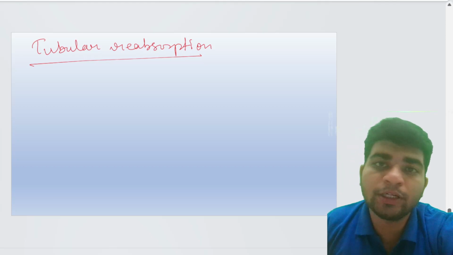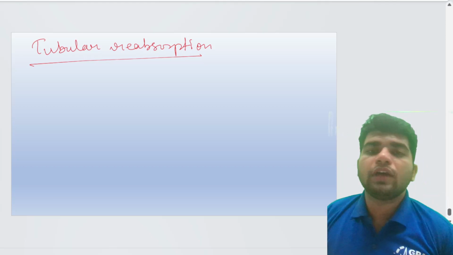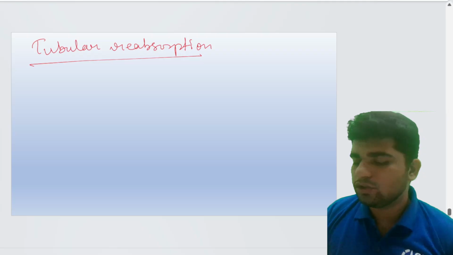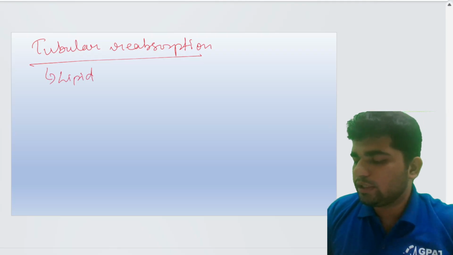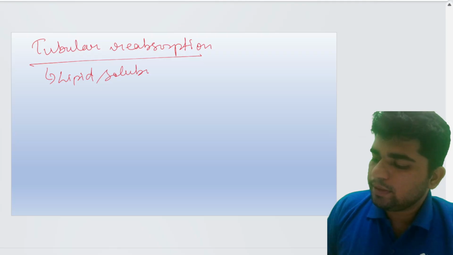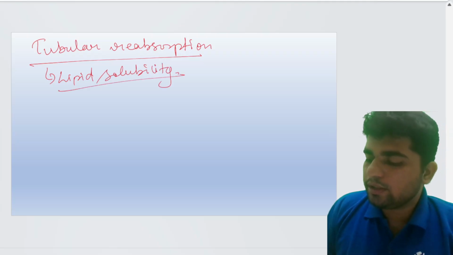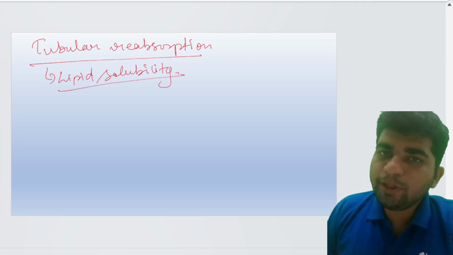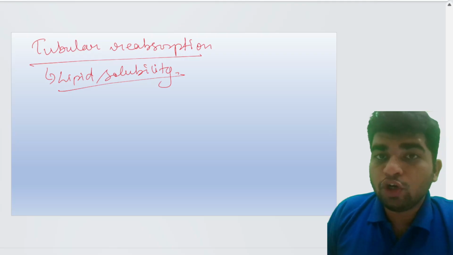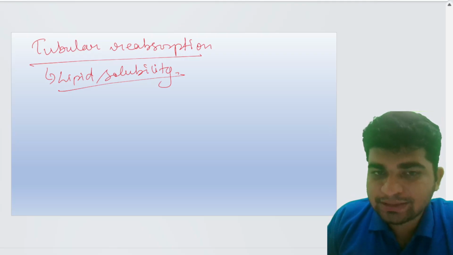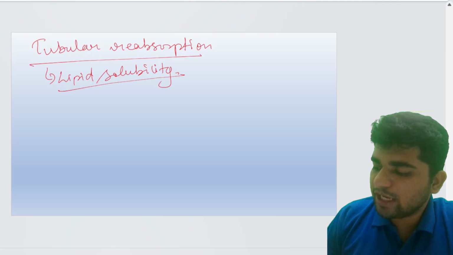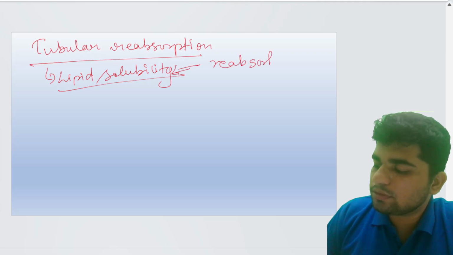They get reabsorbed into the body and will not be able to be excreted. So it depends on the lipid solubility. Drugs which are lipid soluble will not mix with urine, so they are reabsorbed.